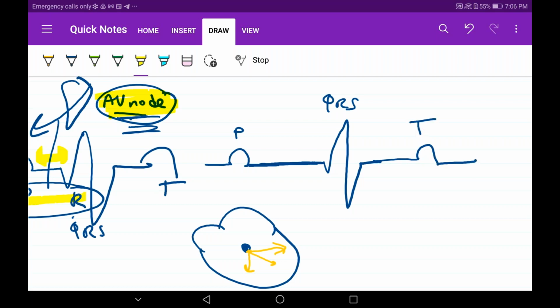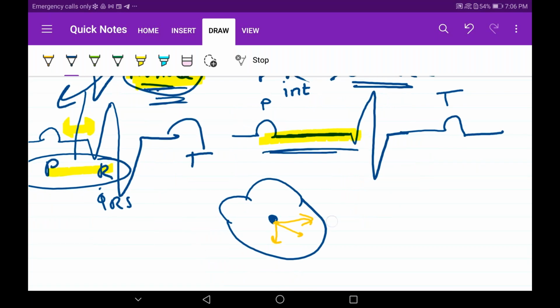So the only defect in first degree heart block is what? Just write it down like this: PR interval is more than 0.2 seconds. There's nothing much to tell in first degree heart block. The AV node is delaying the conduction more than its usual delay, and the PR interval is prolonging on the ECG.